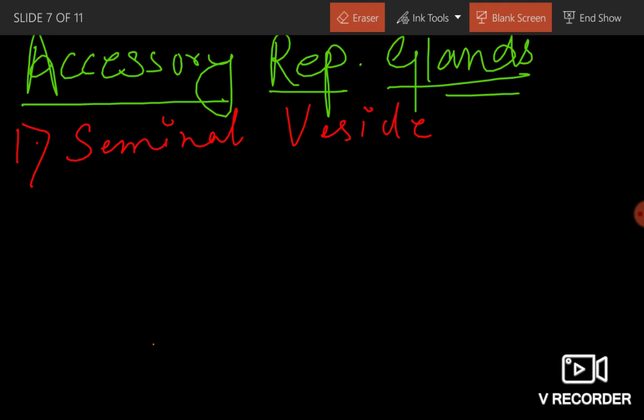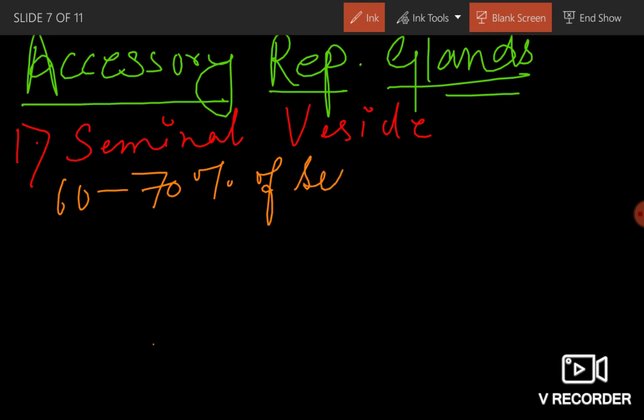Now, seminal fluid is lubricating. It makes 60 to 70% of semen. The pH of seminal fluid is nearly 7.3.